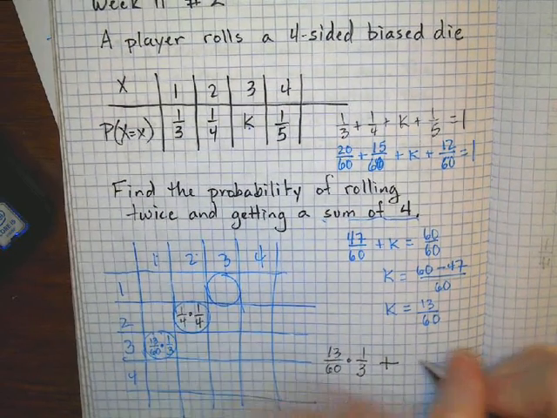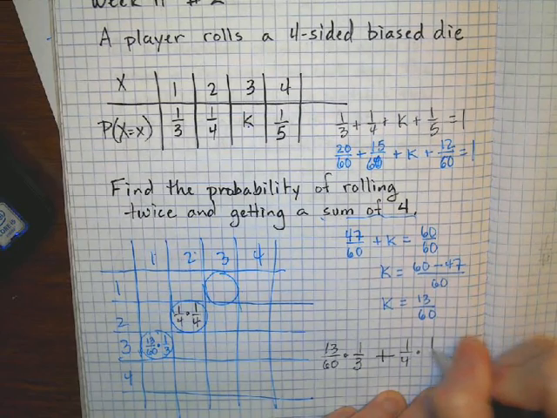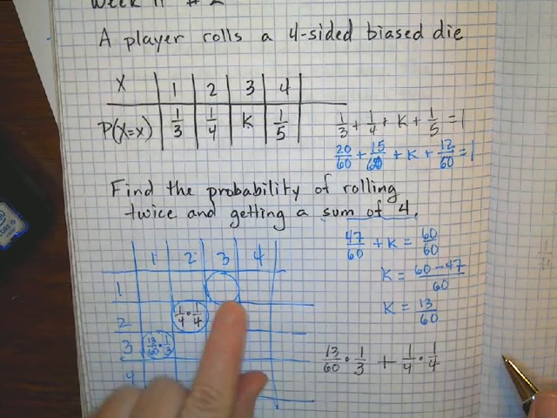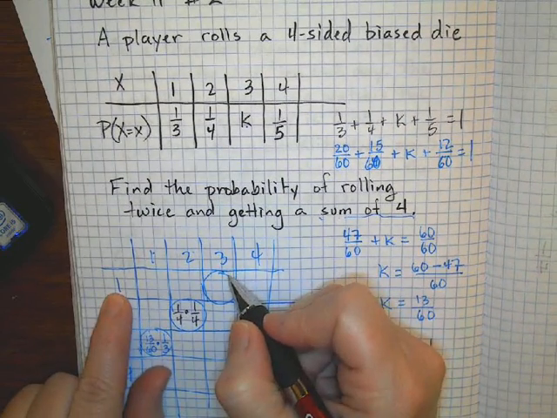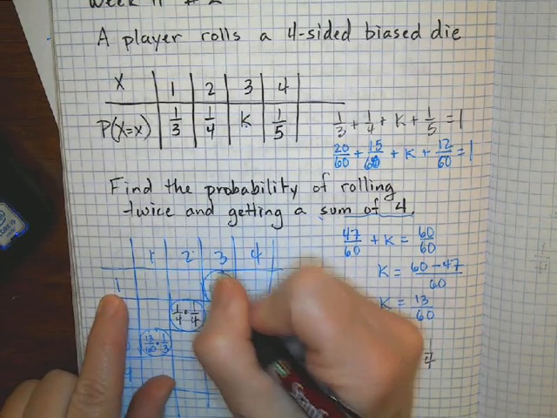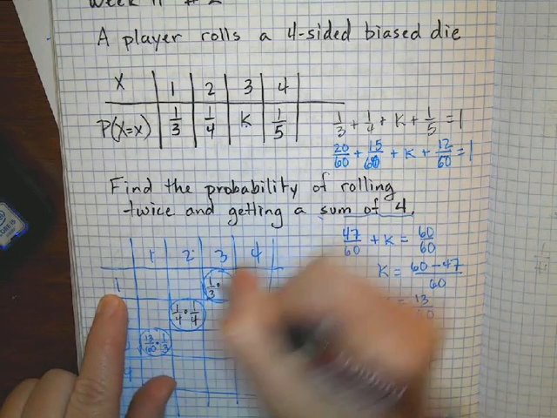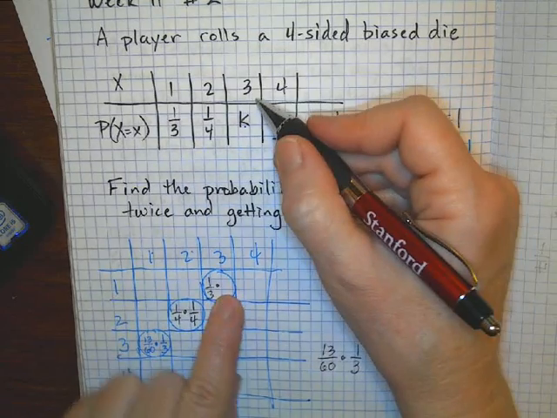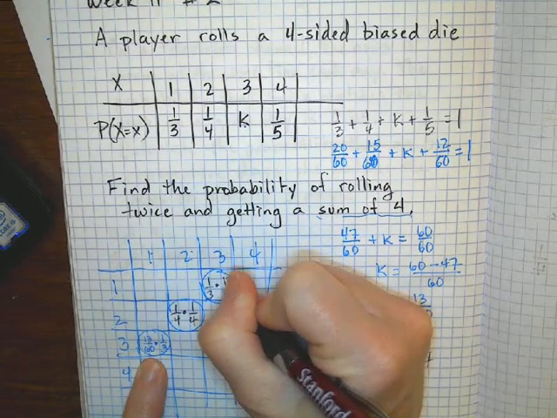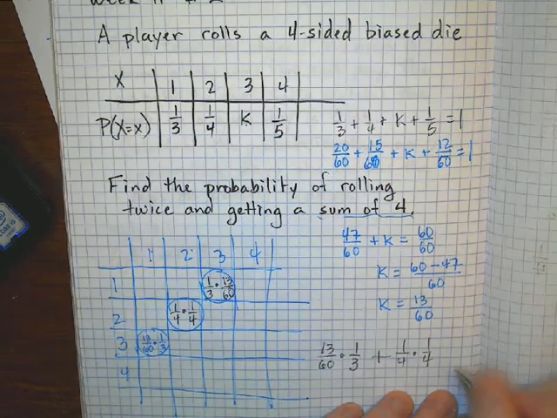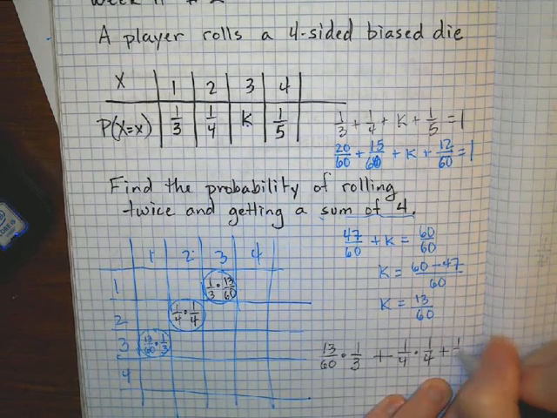So 1/4 times 1/4. And then the third opportunity here is getting a 1 and a 3. So 1 is 1/3, the probability for that, and the 3 is that 13/60. So I'm going to add, running out of room, 1/3 times 13/60.